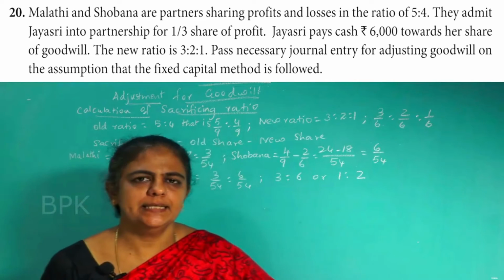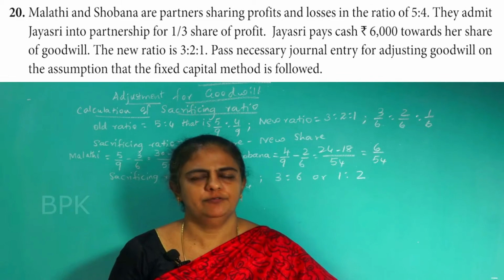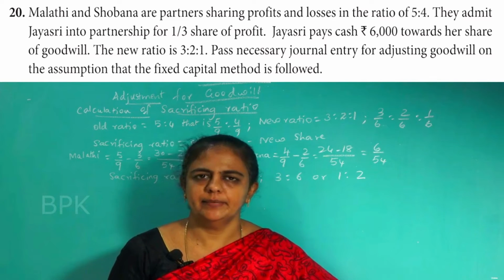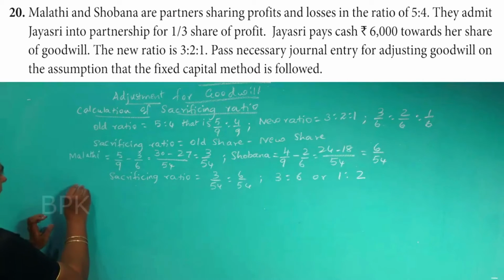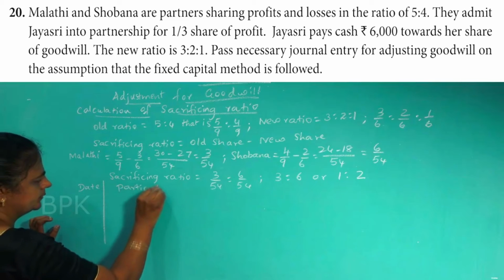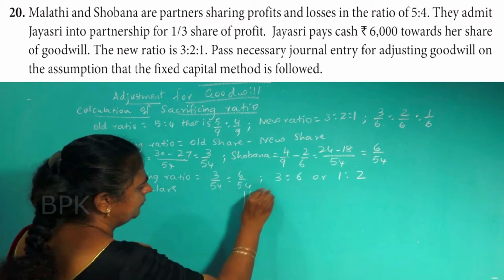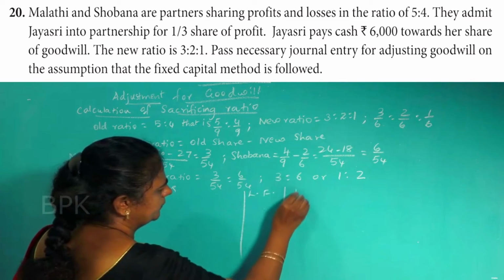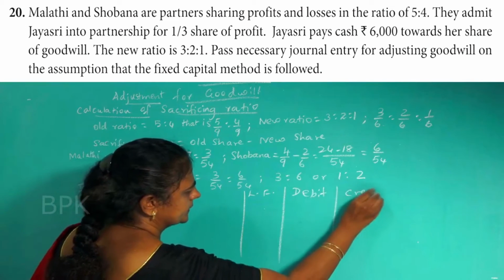Here Jayashree is bringing cash of ₹6,000 for her share of goodwill. That has to be taken by the two old partners. So what's the journal entry for that? Date, particulars, LF, debit, credit.